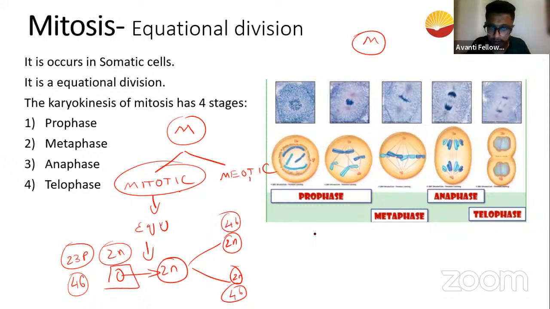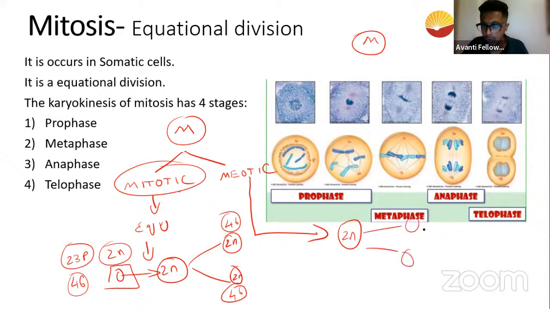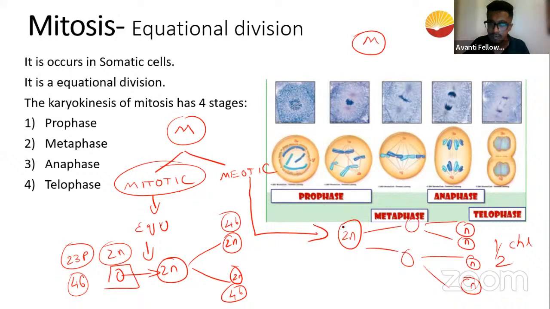What about the meiotic division? In the meiotic division, the mother cell is diploid. By the end of the cell division, she will give rise to 4 daughter cells, and all of them will have half the number of chromosomes. You understand, guys?